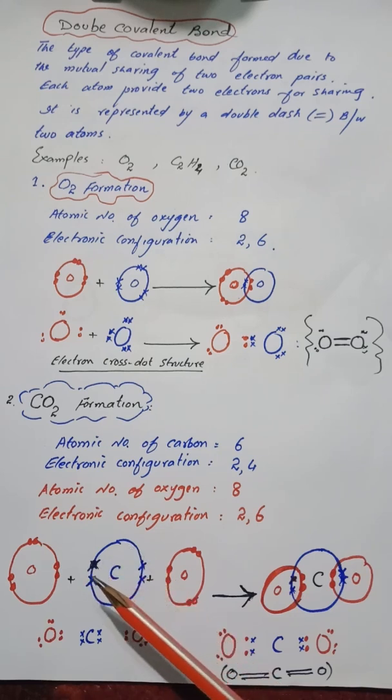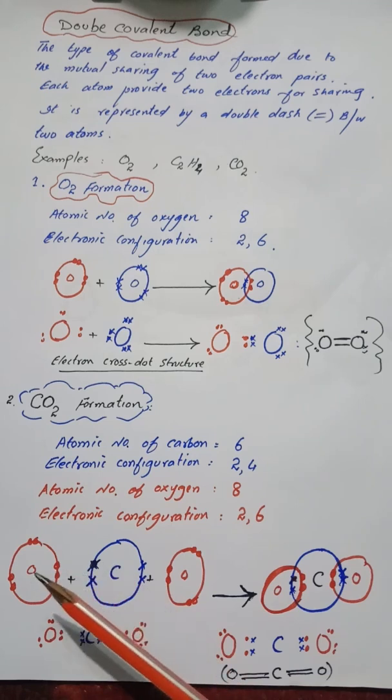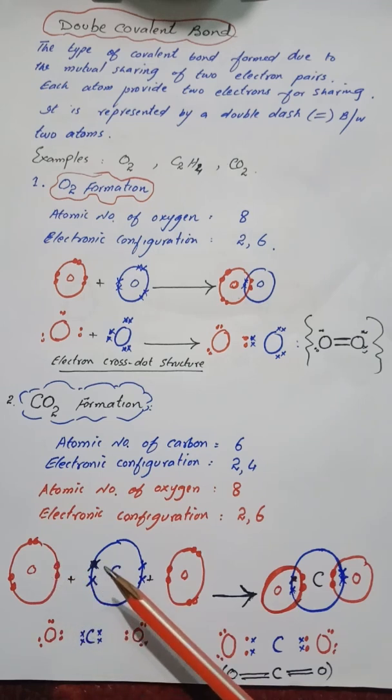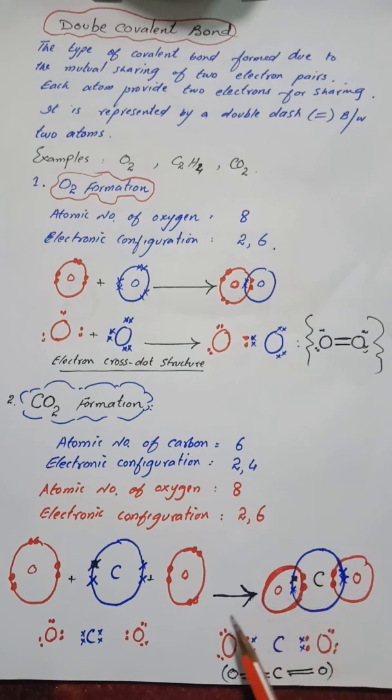These are the valence electrons of carbon. Oxygen shares 2 electrons with 2 electrons of carbon. Similarly, the other oxygen shares 2 of its valence electrons with 2 valence electrons of carbon. So both oxygen and carbon acquire 8 electrons in the valence shell.